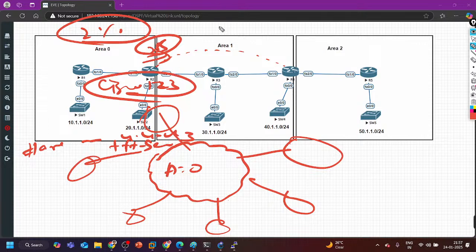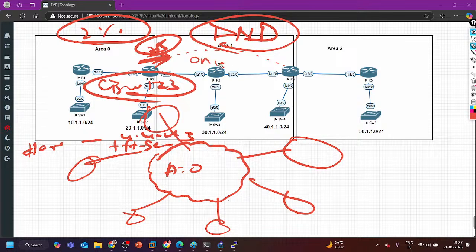Then the virtual link works on DNA. As I told you, it will send a unicast hello message. Hello message will also be exchanged only once. After becoming neighbors, it will not exchange hello messages over the virtual link.